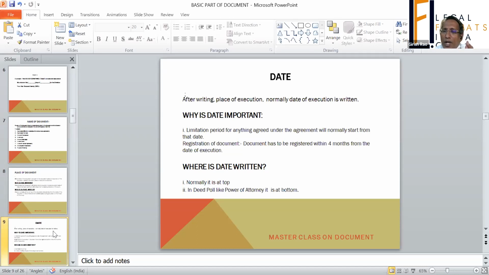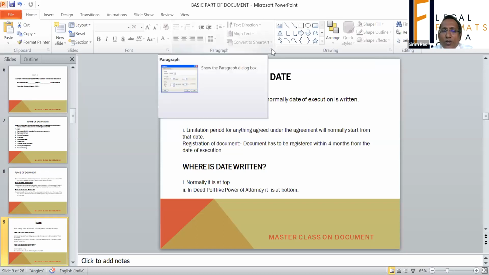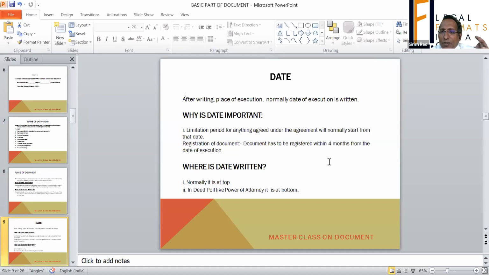Even otherwise, 4 months plus an additional 4 months is given, but that is a different consideration. So for limitation, if whatever has to be done under the agreement, and for registration of a document, the date which is put on the document becomes important.